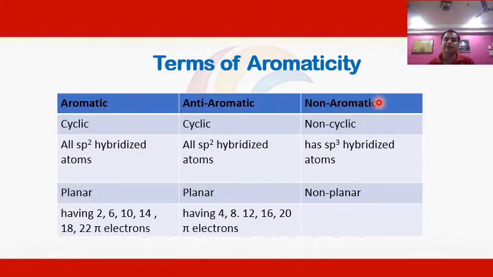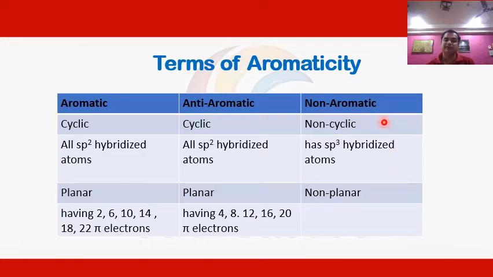Similarly, if we take the example of a non-aromatic compound, then these conditions are not satisfied by the compound. That means it is not cyclic, that is, it is non-cyclic in nature. It does not possess sp2 hybridized atoms, but instead has sp3 hybridized atoms, and it also has a non-planar structure.